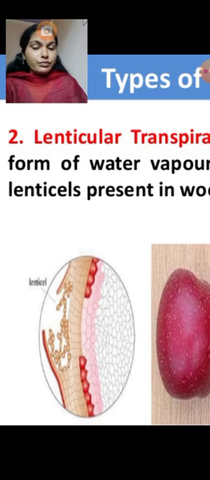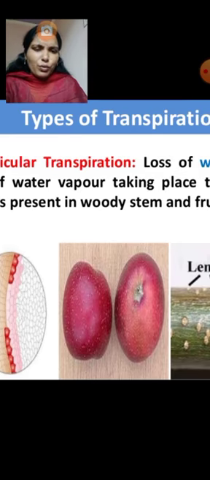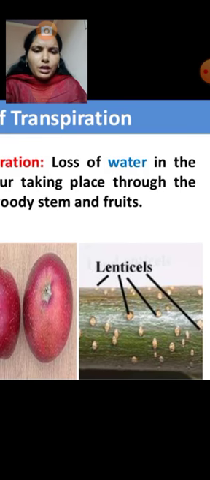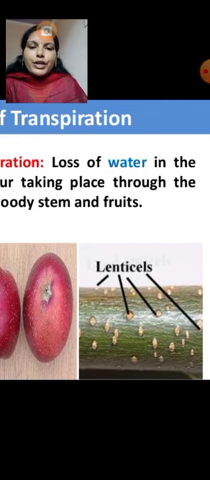So these are like pores. These lenticels we can observe on the bark and twigs. Evaporation of water from the lenticels of the plants is known as lenticular transpiration.